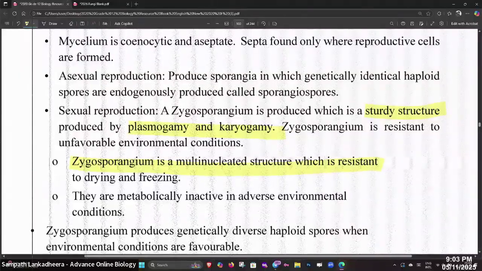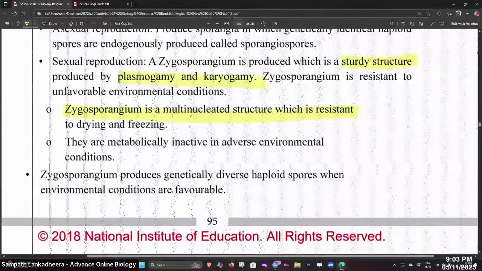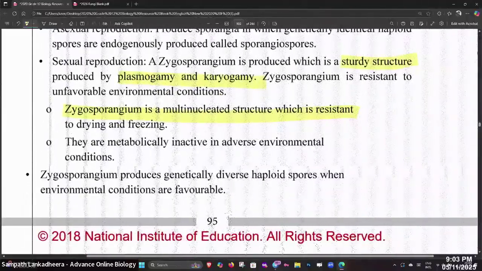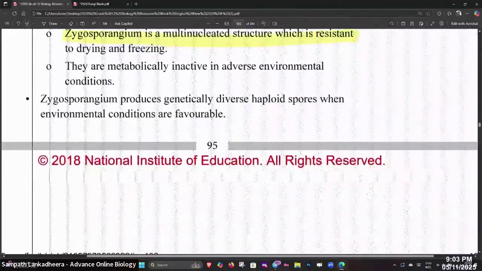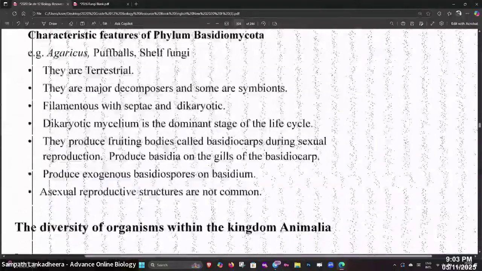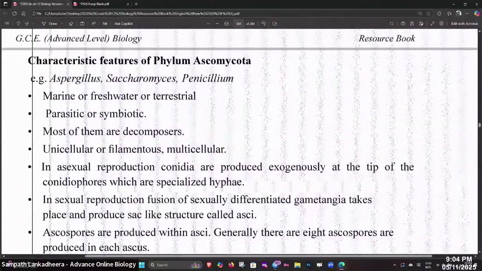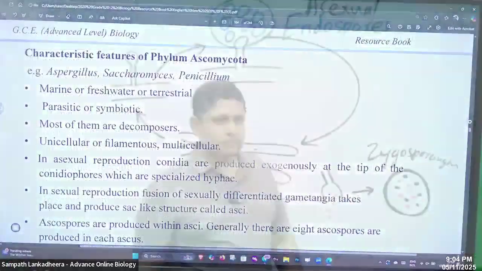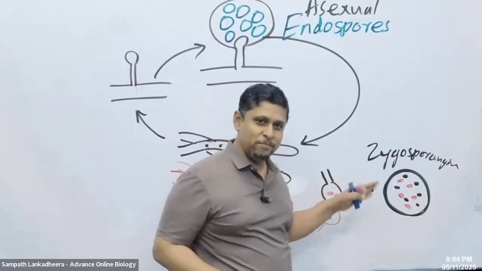They are metabolically inactive in adverse environmental conditions, and the zygosporangium produces genetically diverse haploid spores. Right? That's it. That's all. So this is the zygosporangium.